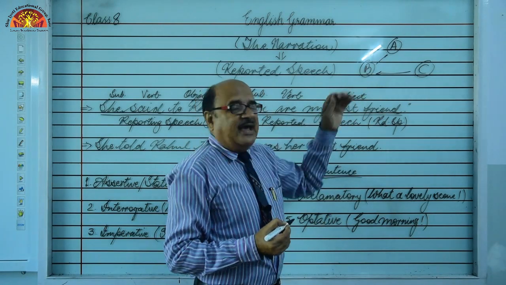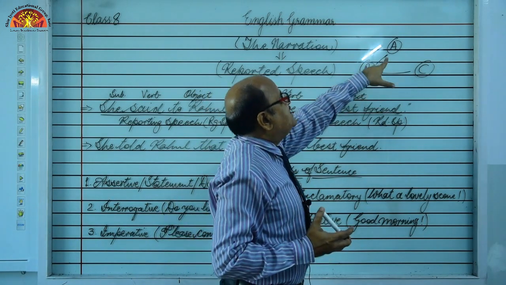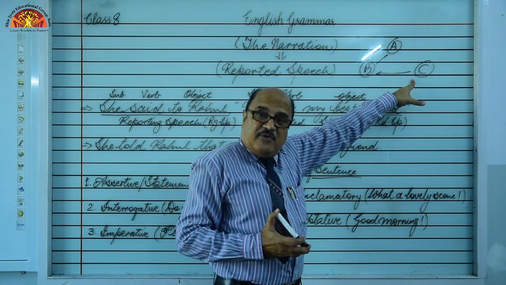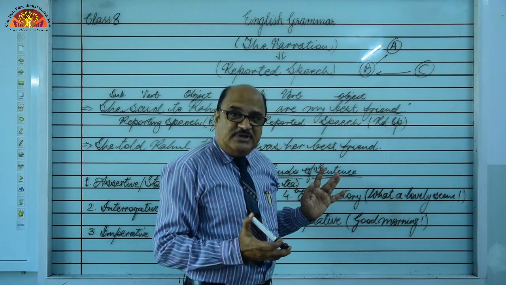Now, B has two options. Whatever he said to A, he should tell the same thing word by word to C. That is known as direct speech.